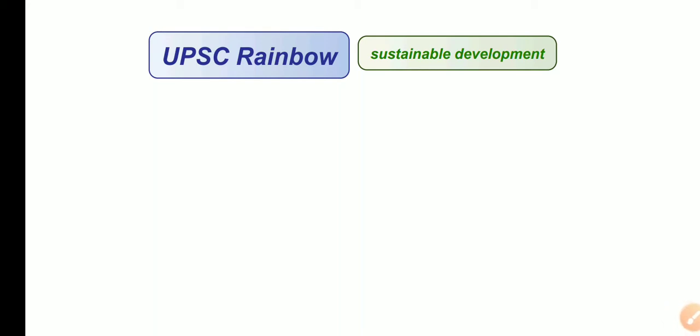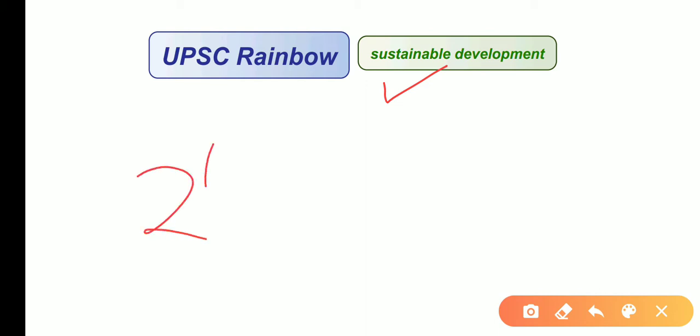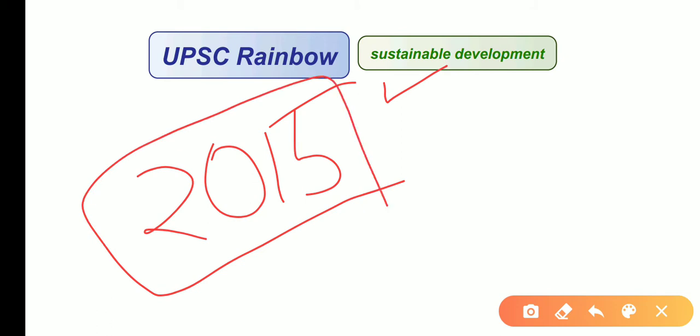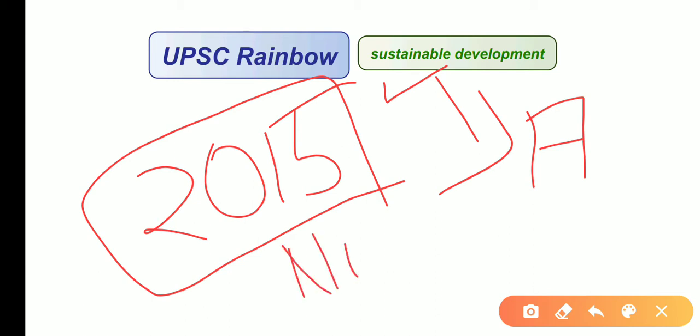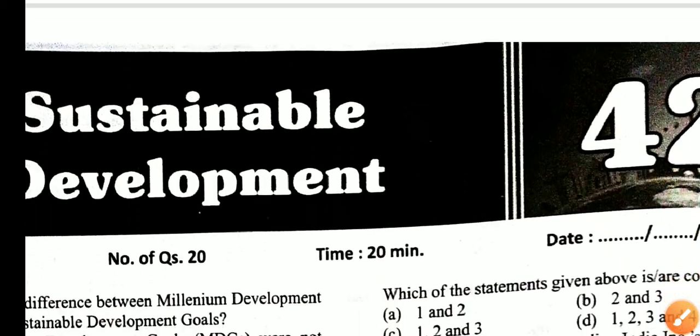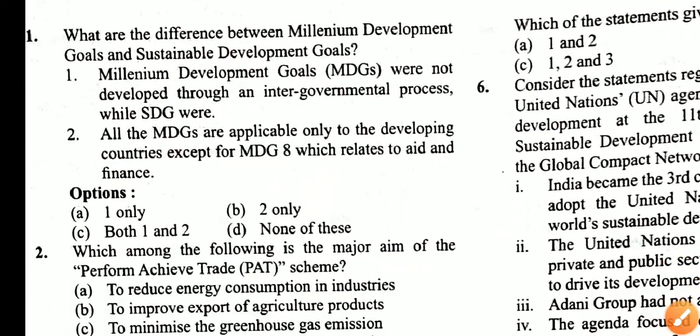In the previous class, we studied the planning commission and other things. So let us start with the next chapter, known as the Sustainable Development Goals. The Sustainable Development Goals were defined in 2015 and upgraded the Millennium Development Goals. The SDGs have 17 goals, including no poverty, zero hunger and others. So let us begin this chapter with basic questions.